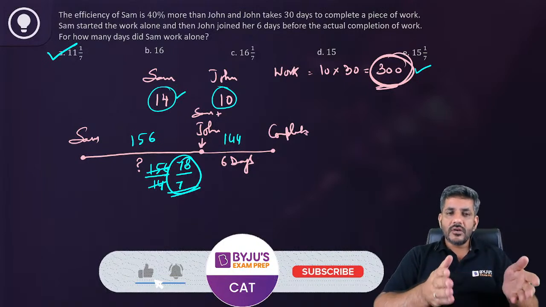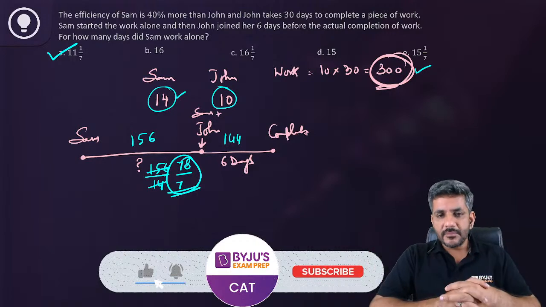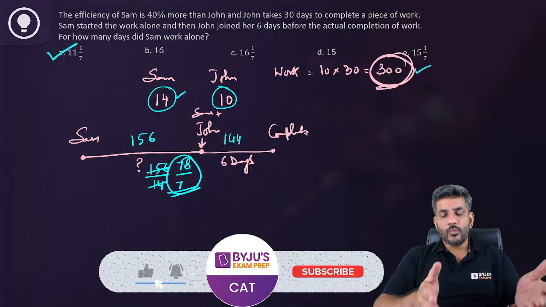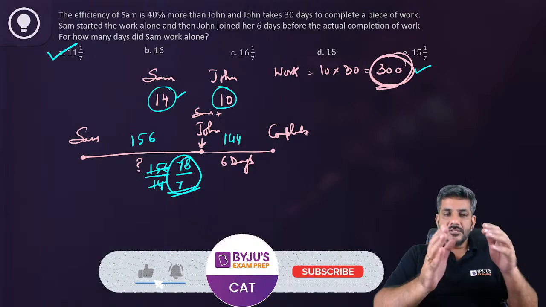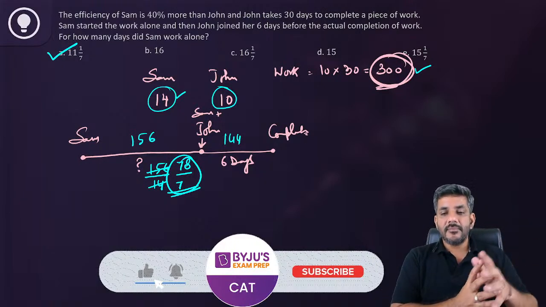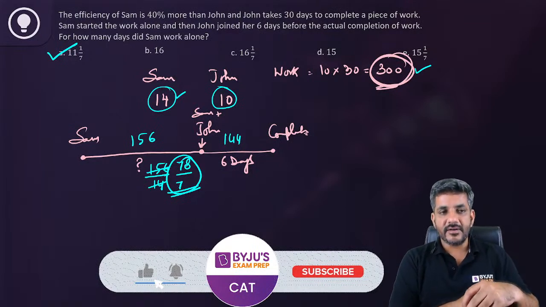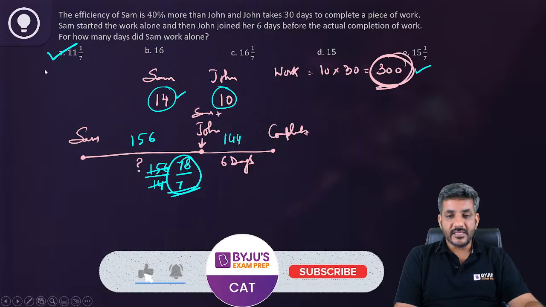And after that, John can do it in 30 days. So the total work we get is 10 into 30. In the last 6 days they worked together. What did they work? 144 units. So the remaining units, 156, are made by Sam alone. He is making 14 every day, so that takes 78 by 7 days, or option A is the correct answer for this question.